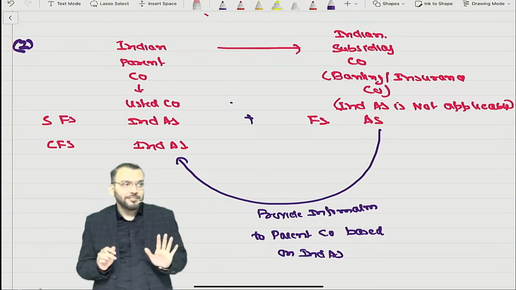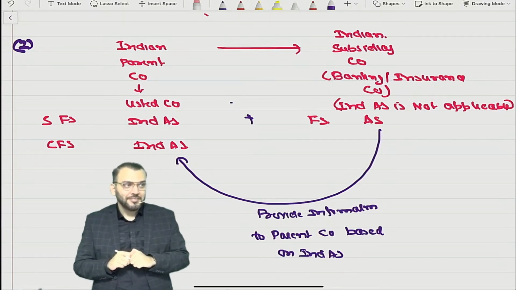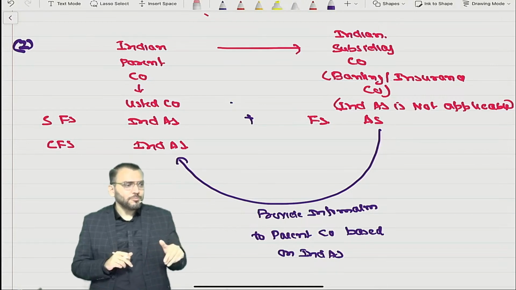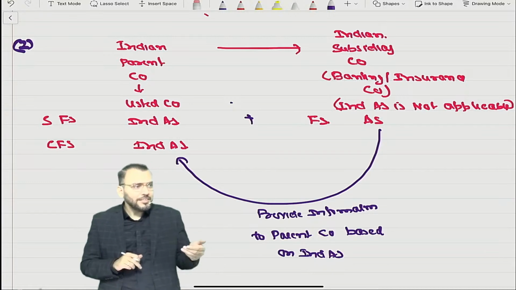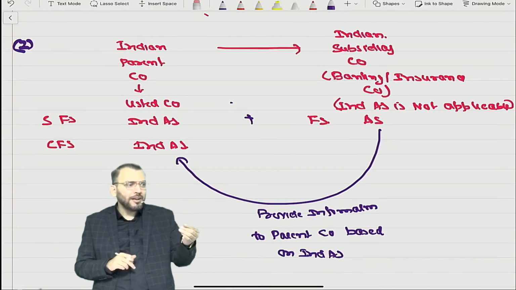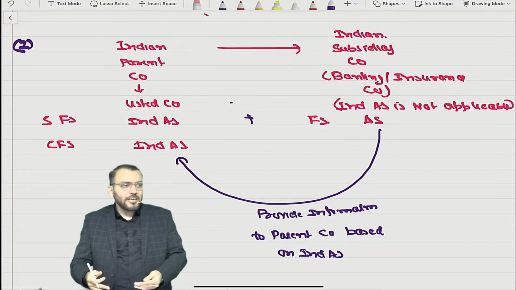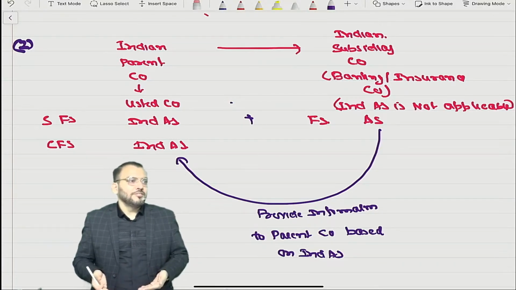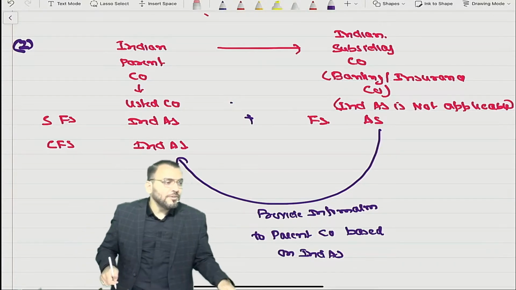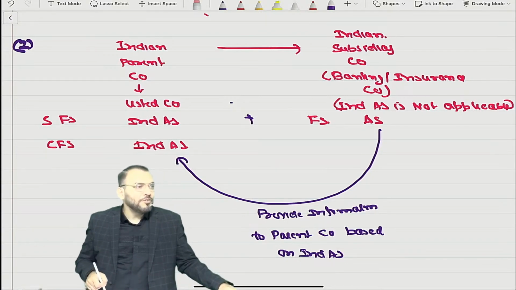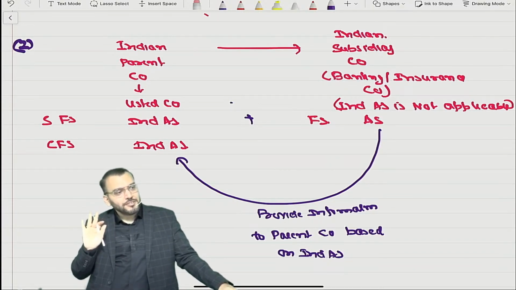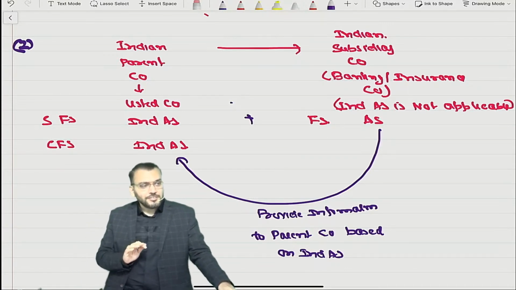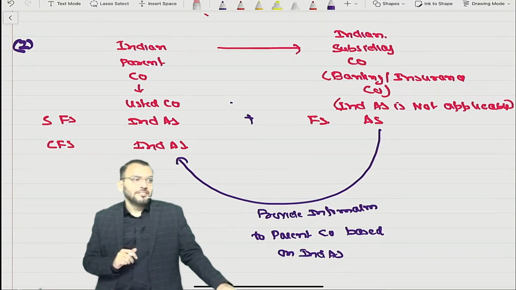So I am writing in good handwriting. You are not writing. I said whatever I write in good handwriting, bring a note right now. Bring a pen, right? You have a pen, you have a notebook, you have a hand also. I am writing, you should also write. I am a CA, you need to become a CA. I am writing for whom? For my purpose or your purpose? So can you retain every point? If you are not writing, can you retain?